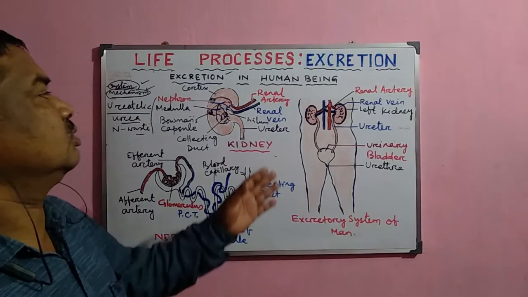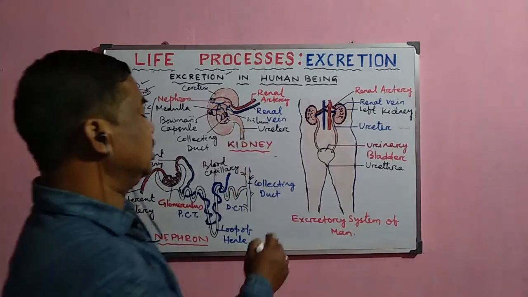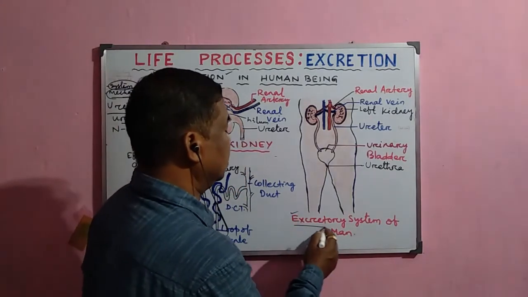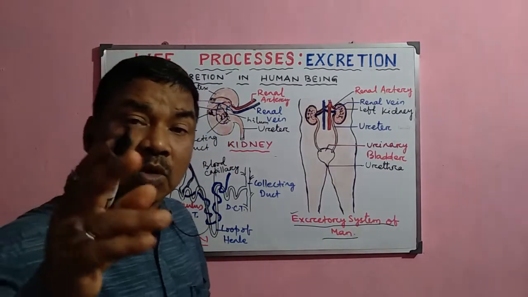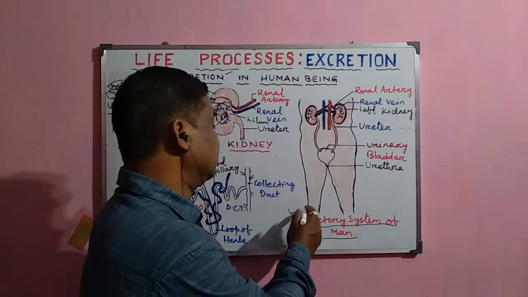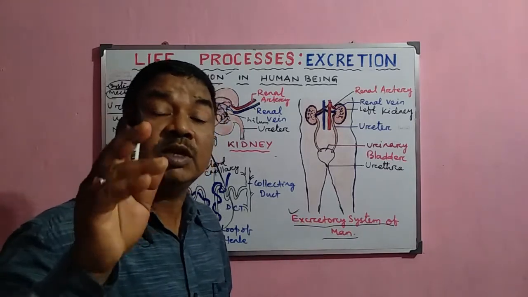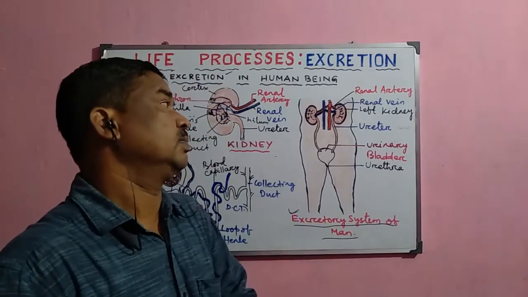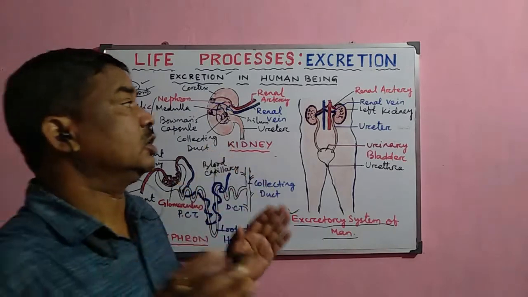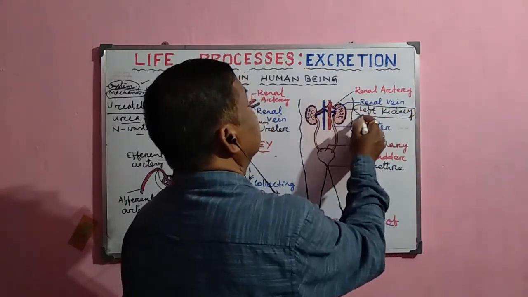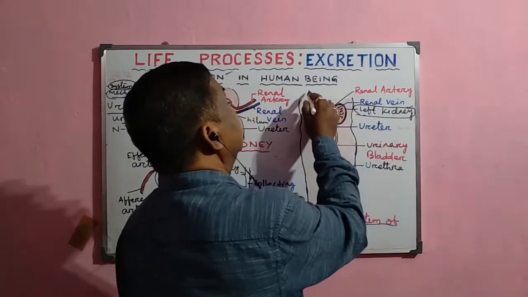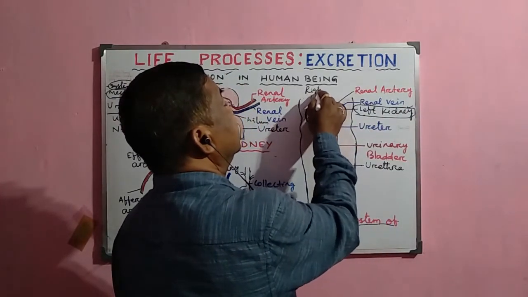Now first we shall discuss the excretory system. What is this excretory system? The organs which are involved in the process of excretion are collectively known as the excretory system. Now, this excretory system consists of a pair of kidneys. This is the left kidney and this is the right kidney.